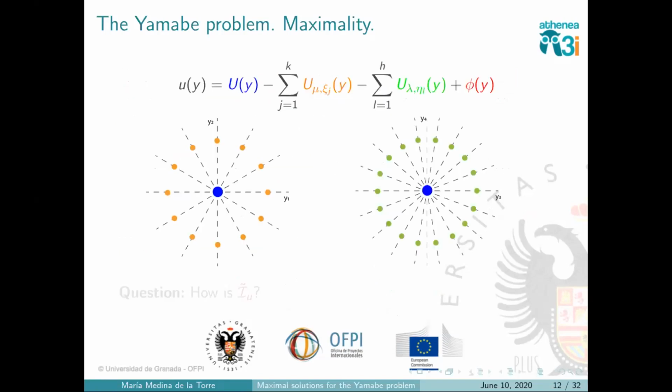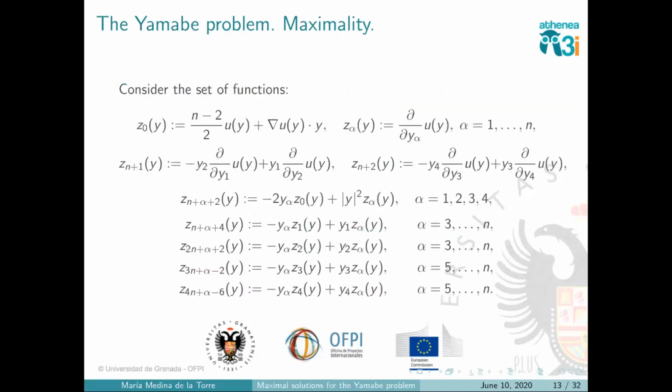We can see it in a picture. This is the 1-2 plane, the positive bubble, okay? Negative bubbles, negative bubbles. And just to mention here, these numbers can be different, okay? We can have K bubbles here and H bubbles here. And in this case, what is the kernel space? That is what I'm interested in. Well, we can see that this space is given by these functions, which, again, I know is very ugly, but we don't care.